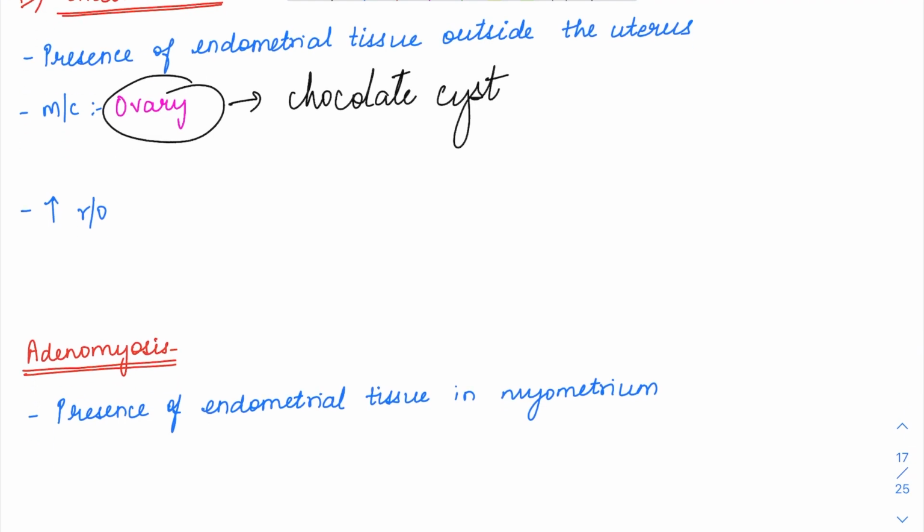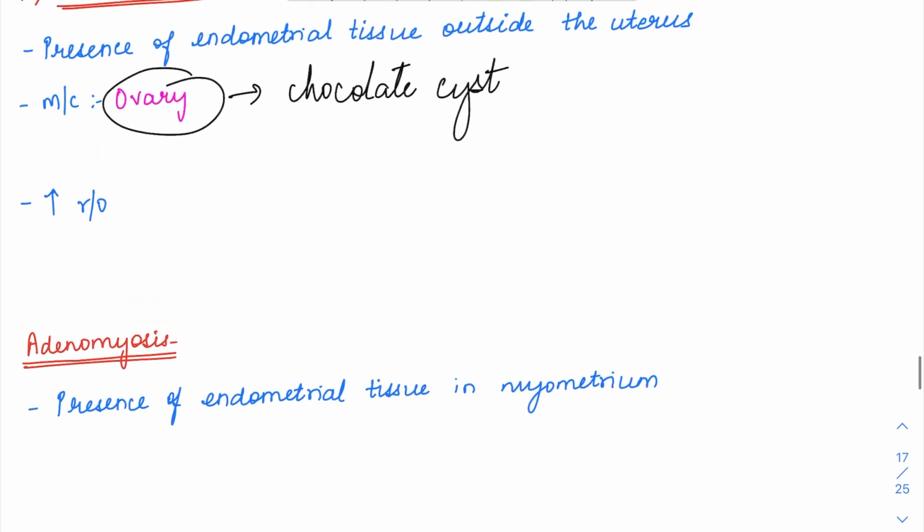Other than that, you can also get endometriosis in other sites like the pouch of Douglas, the broad ligament, the umbilicus, or any previous sites of surgery, like a laparoscopic scar. Anywhere this endometriotic tissue can lodge, it can cause monthly menses in that region also. The importance of endometriosis is that it causes abdominal pain and other AUB also, abnormal uterine bleeding.